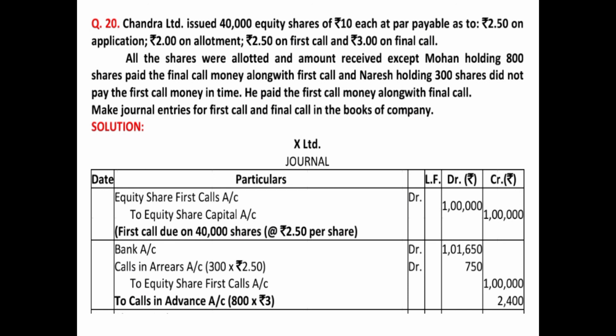Mohan, having 800 shares, has paid the final call of 3 rupees, that means on 800, that is 2400. So we have recorded it all together. Bank account is debited with the entire amount of first call actually received and advance received. Calls in arrears with the due, outstanding amount. To equity share first call account with the entire 1 lakh, because we are closing it. We have already opened calls in arrears. And to calls in advance with the advance money received. Calls in advance is credited because it is a liability for the company.